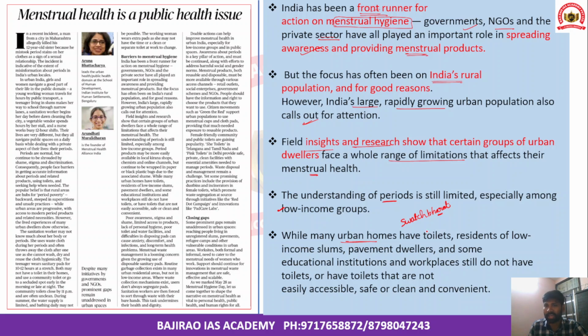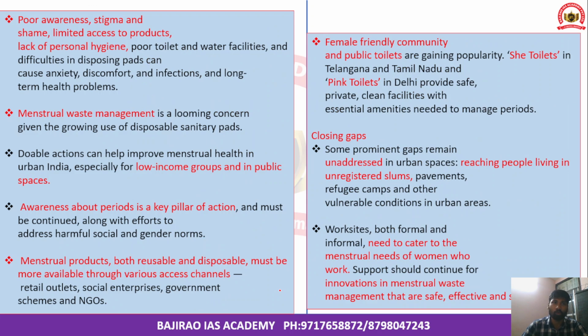So many urban homes have toilets, and residents of low income slums, pavement dwellers, and some educational institutions and workplaces still do not have these toilet facilities. And they also lack an accessible, safe, clean and convenient environment, whether it is the workplace, an educational institution, or for people who lack housing. So for all of those women who belong to these categories, menstrual hygiene is still a significant problem.